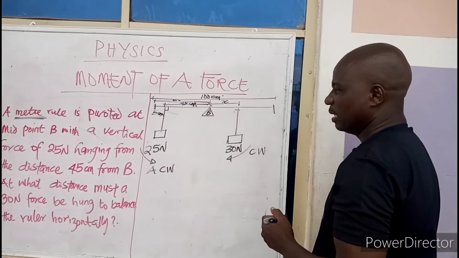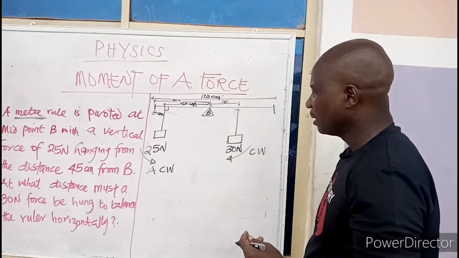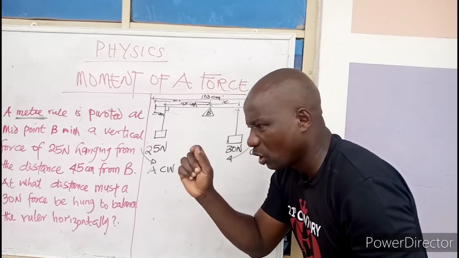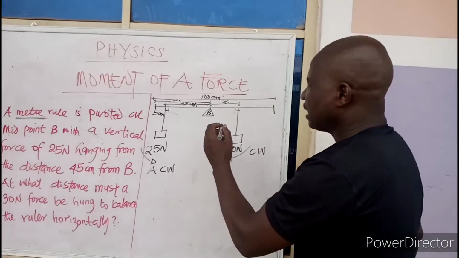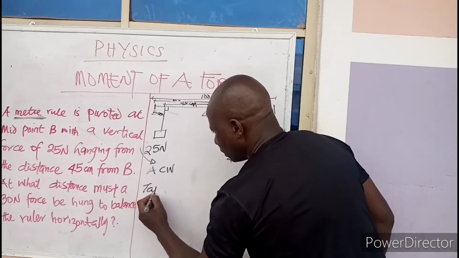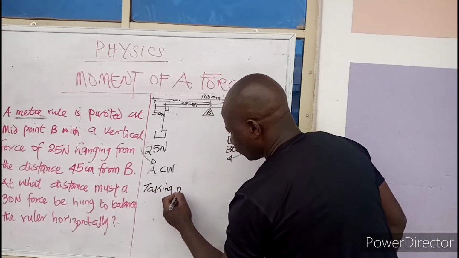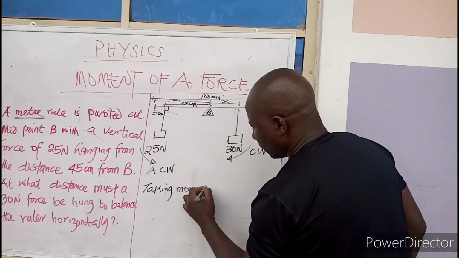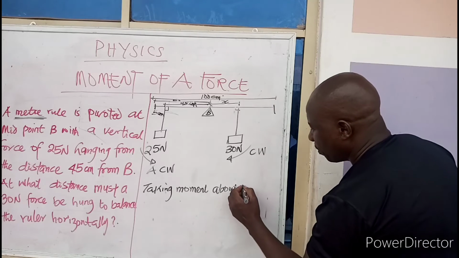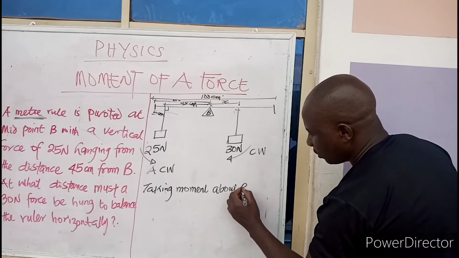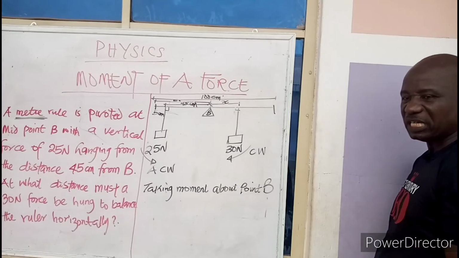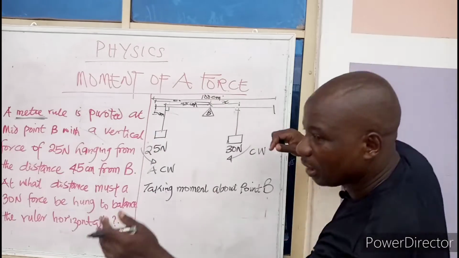Anti-clockwise moment. Now from the principle of moment, if you want to tackle this, you have to state where you want to take your moment from. I will now say, taking moment about point B, because this is where the body will be turning.